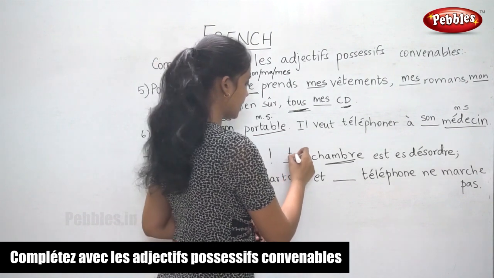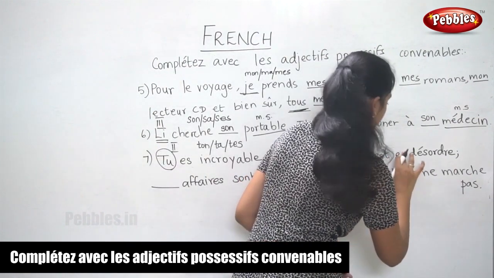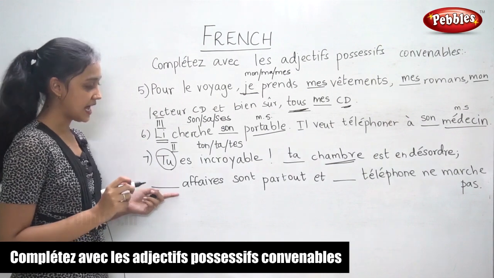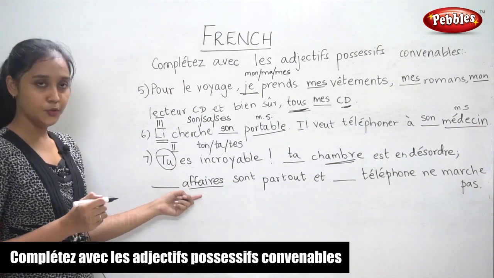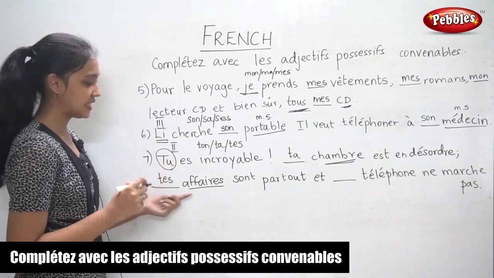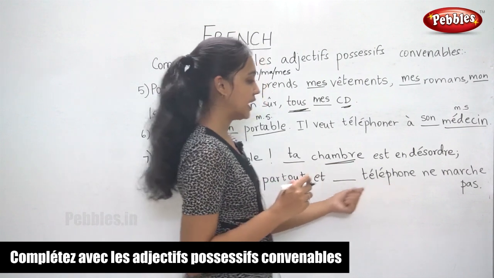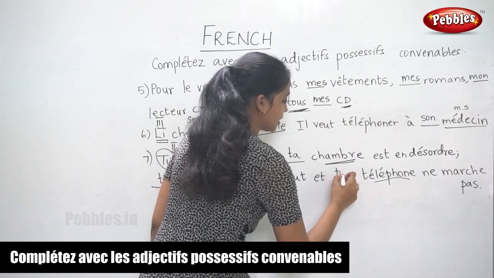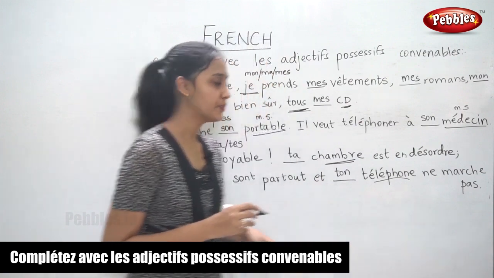So you write ta chambre est en désordre. Dash affaire. Now the noun here is affaire. It is in the plural form. So we write tes affaires sont partout et dash téléphone. Now this is in the masculine singular form. So you write ton téléphone ne marche pas.